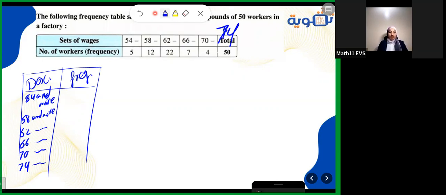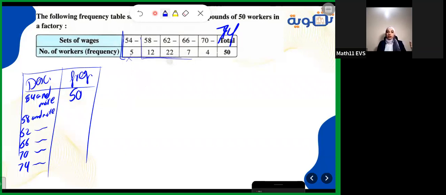Then how do we find the descending distribution here? 54 and more, I'm starting from here, taking everything, so it will be all of it, which is 50. 58 and more, taking everything without this 5.